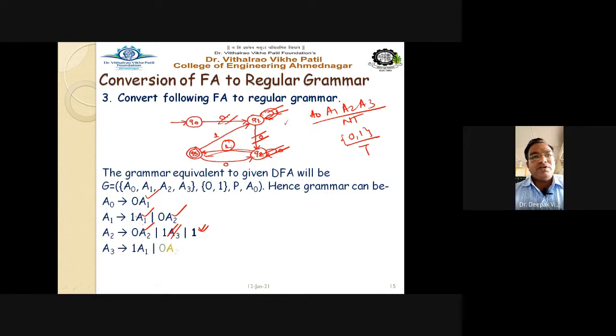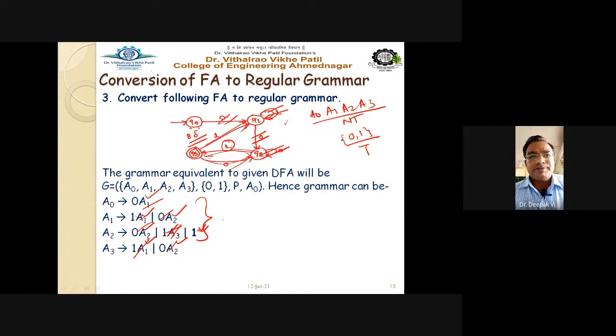And finally for A3, we write that on 1 it goes to Q1, and on 0 it goes to A2. So all these transitions are correctly written here: 1, 2, 3, 4, 5, 6, 7, and 8. So 8 production rules we have written for all these 8 delta transitions.